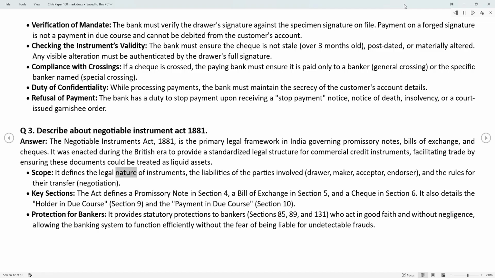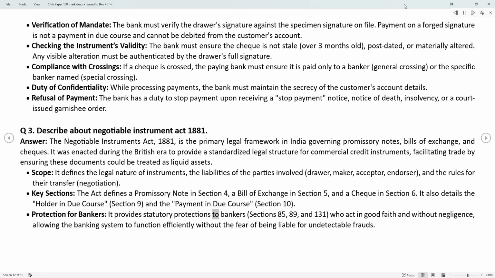Scope. It defines the legal nature of instruments, the liabilities of the parties involved, drawer, maker, acceptor, endorser, and the rules for their transfer, negotiation. Key sections. The Act defines a promissory note in Section 4, a bill of exchange in Section 5, and a check in Section 6. It also details the holder in due course, Section 9, and the payment in due course, Section 10. Protection for bankers.